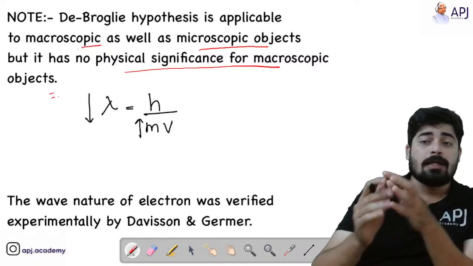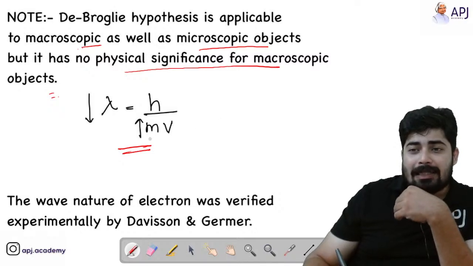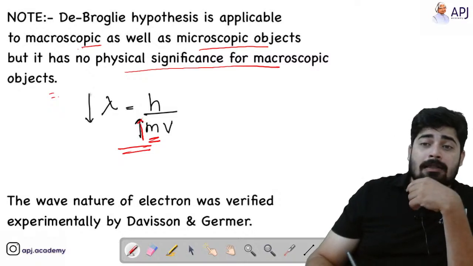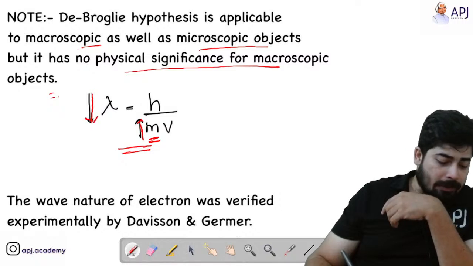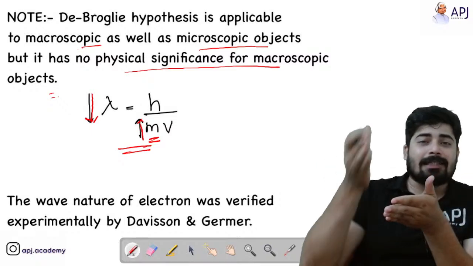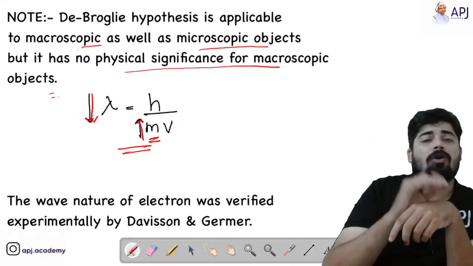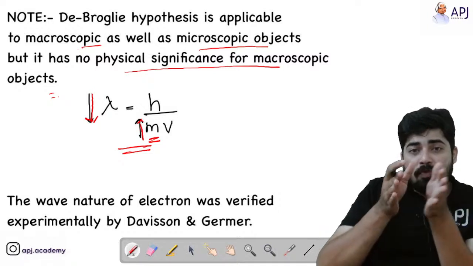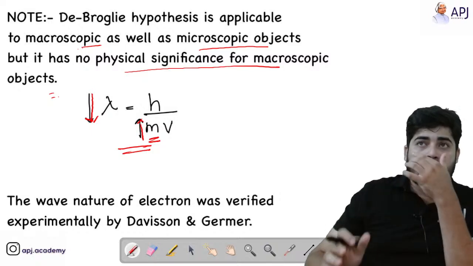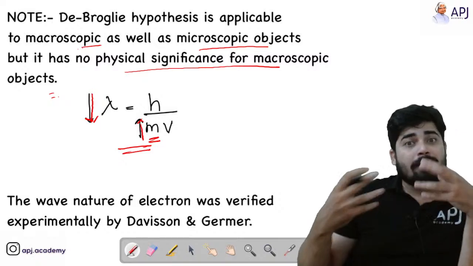What does that mean? You can see this relation here. This arrow indicates that the mass is increased, and lambda is decreasing as you increase the mass. That means for a macroscopic object, the wavelength is very small. Even if I move in a translatory motion, according to de Broglie's hypothesis my body is vibrating.